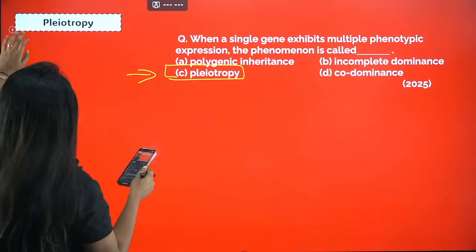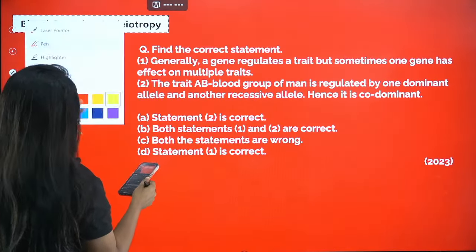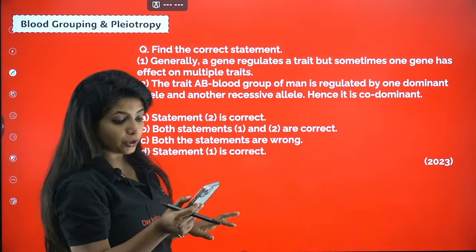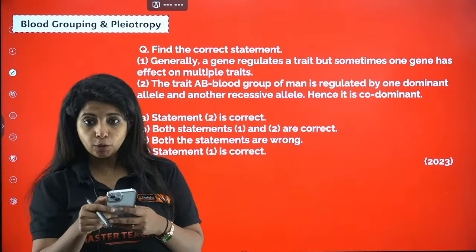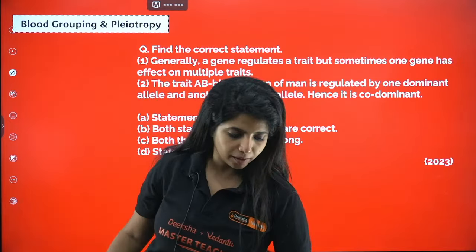Exactly, Subhash. So the next question related to pleiotropy goes like this. Also this is related to your AB blood group. So please make sure, if you have understood the concept, all of it together, you will be able to understand this also. Generally, a gene regulates a trait, but sometimes one gene has effect on multiple traits. That is the first statement. Second statement, the trait AB blood group of man is regulated by one dominant allele and another recessive allele. Hence, it is known as codominant.